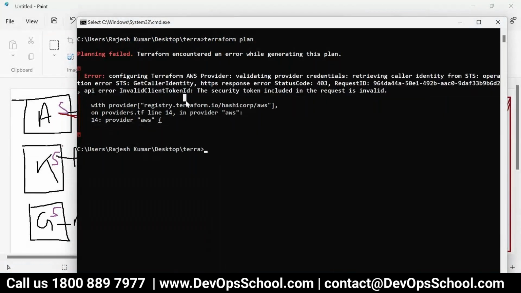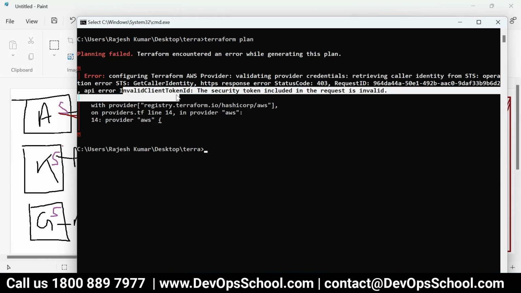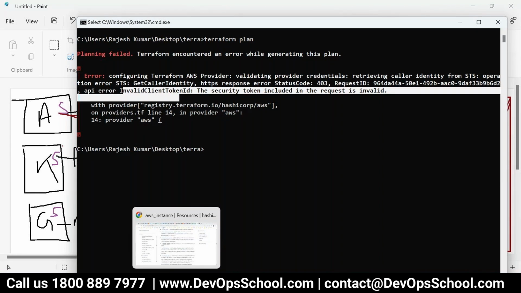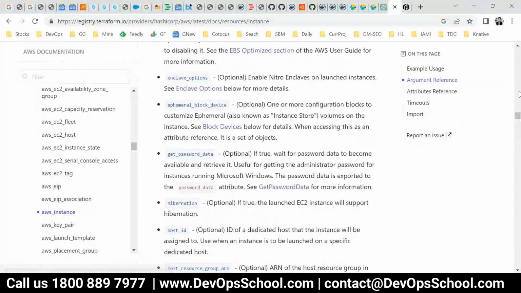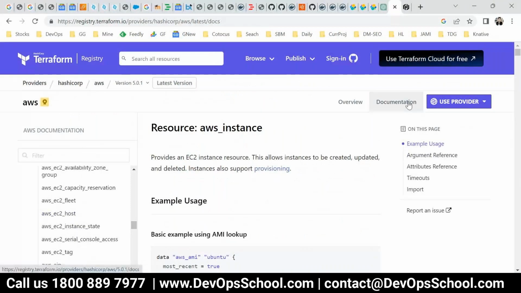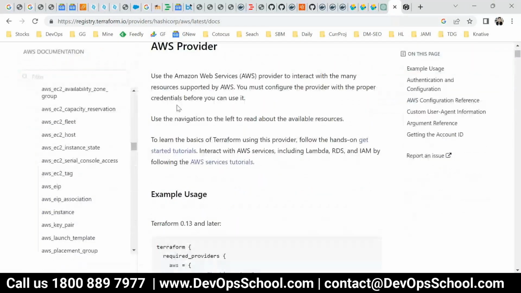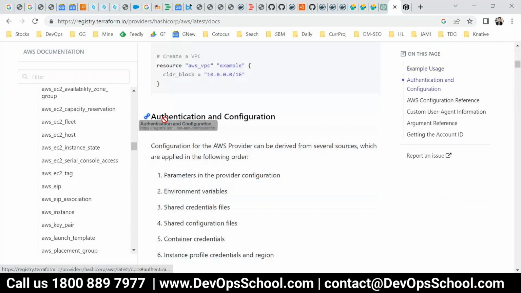Authentication is needed. So what to do? How do I pass it? I will ask AWS only. Hey AWS, this provider only, can you please tell me how do you pass the authentication? So I'll read the provider documents and go a little bit down. Authentication.